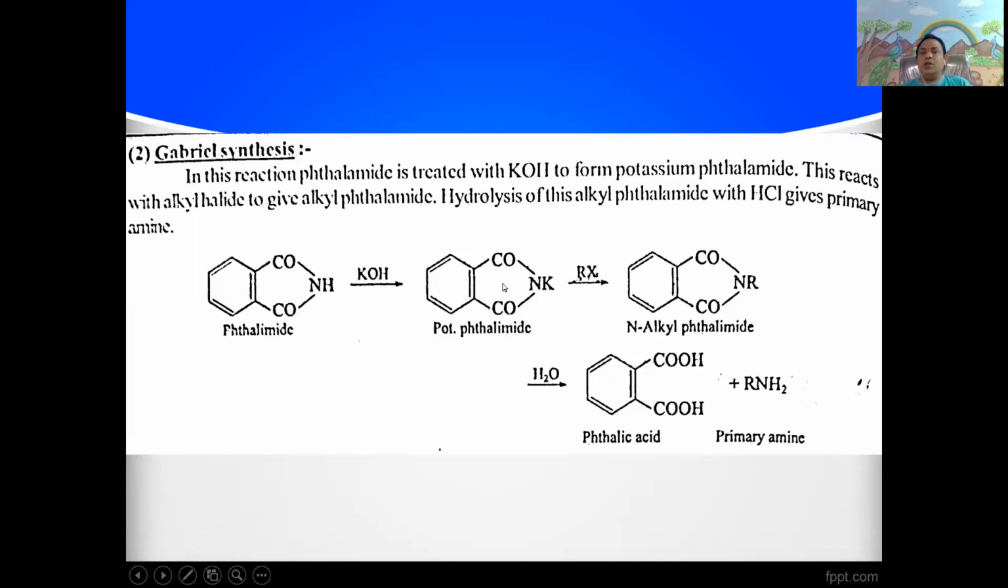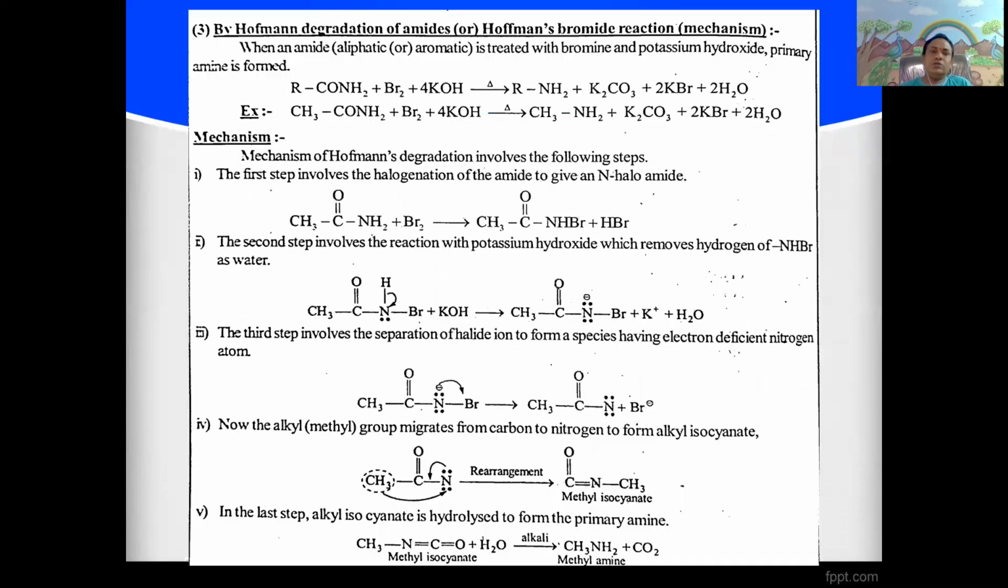This potassium thalimide upon treatment with alkyl halide, with the removal of potassium halide, gives N-alkyl thalimide. This N-alkyl thalimide undergoes hydrolysis in the presence of acid media like HCl. It gives thalic acid plus alkyl amine, which is a primary amine. It is a Gabriel synthesis.